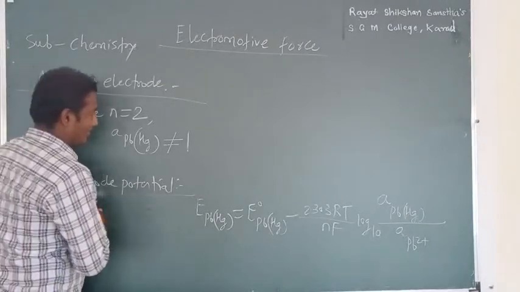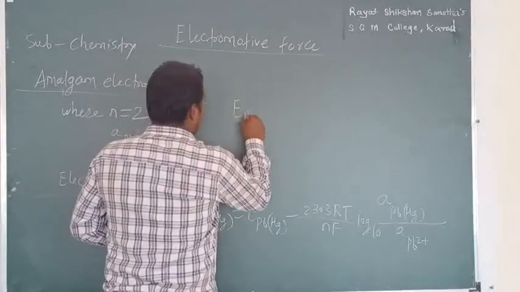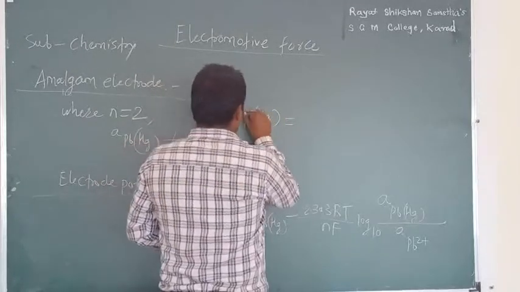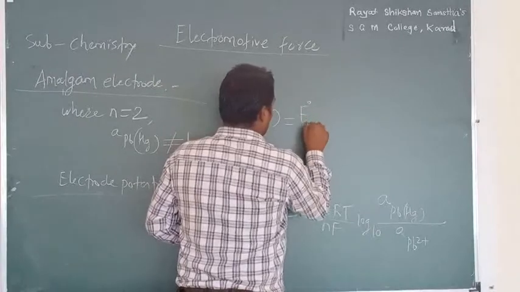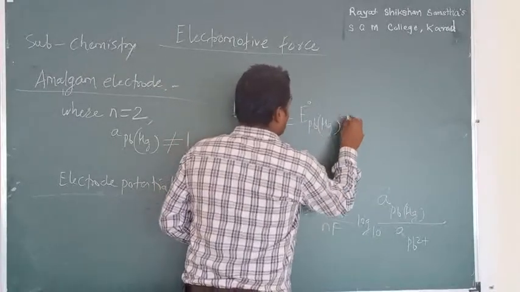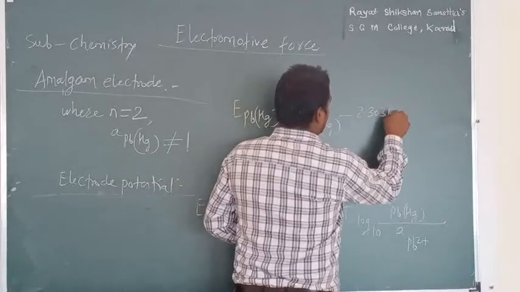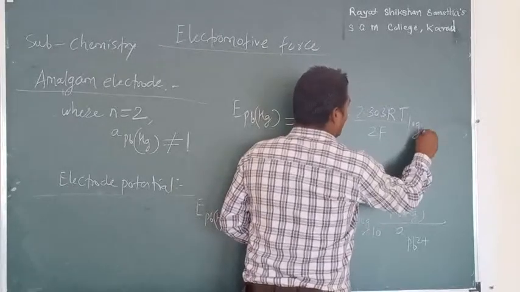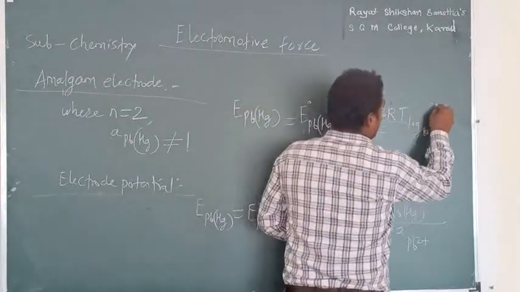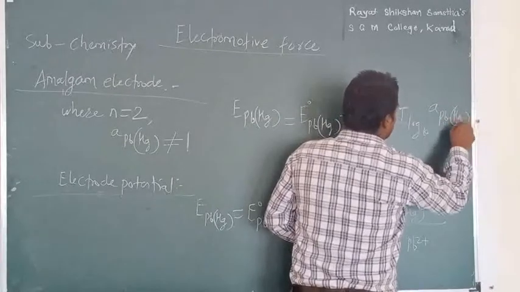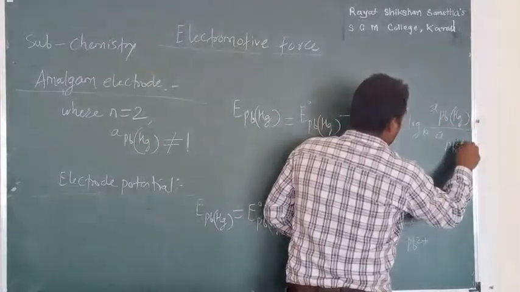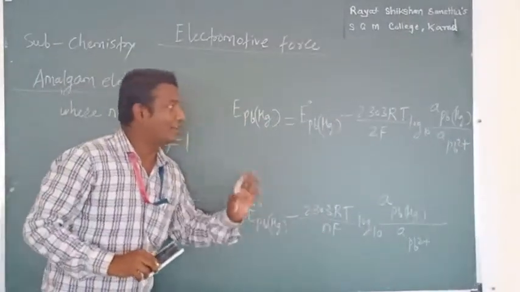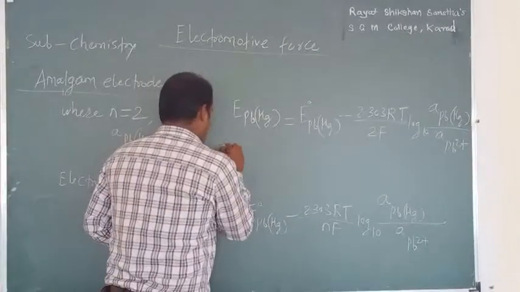After that we will write here, E lead PbHg equals E0 lead PbHg minus 2.303 RT over 2F, and we put down the value of n here. It remains as it is. Are you getting what I am saying? Very, very important. 2 is nothing but the number of electrons. Further we will solve.